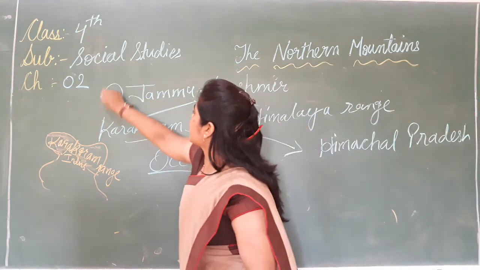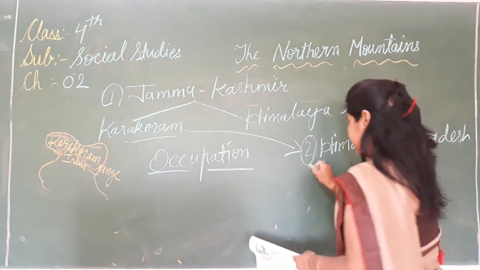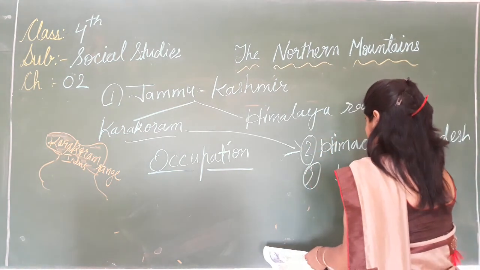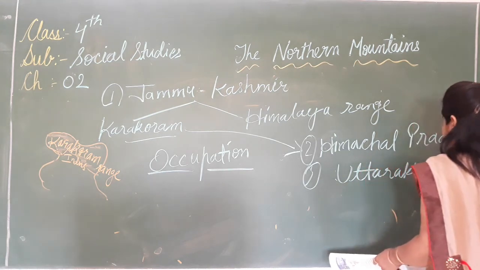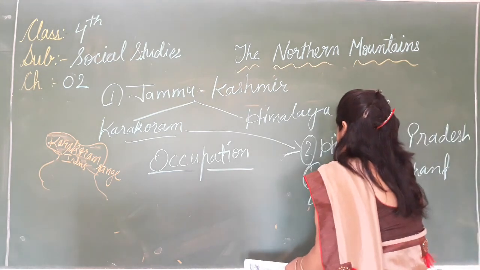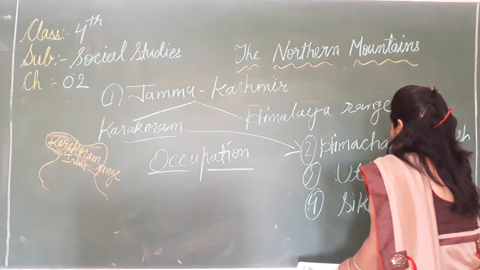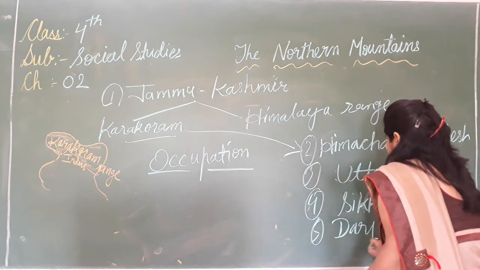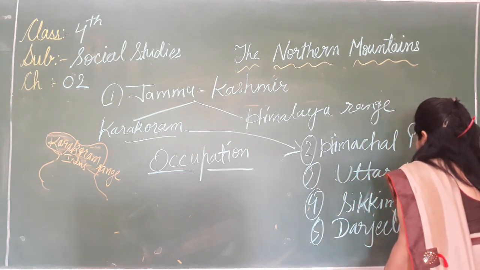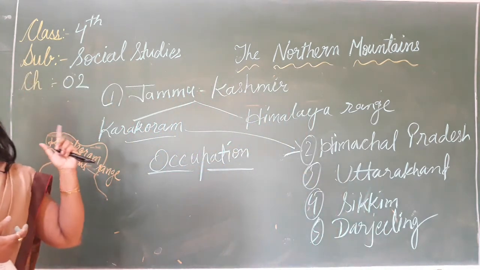First is Jammu Kashmir that lies in the Karakoram range. Second, Himachal Pradesh. Third, Uttarakhand, Sikkim, Darjeeling, Sikkim and Darjeeling. These states lie in this range.